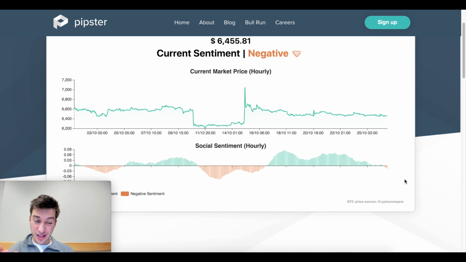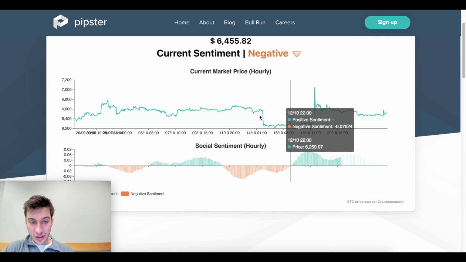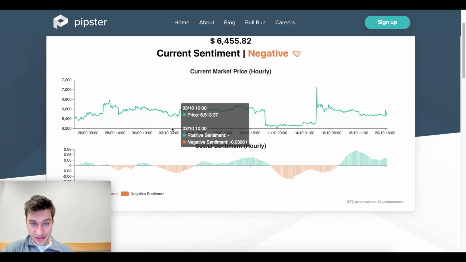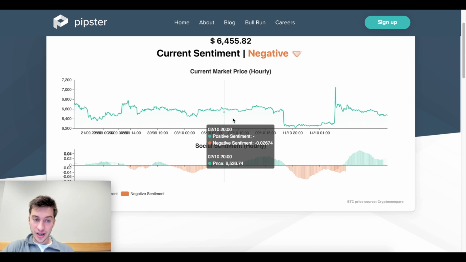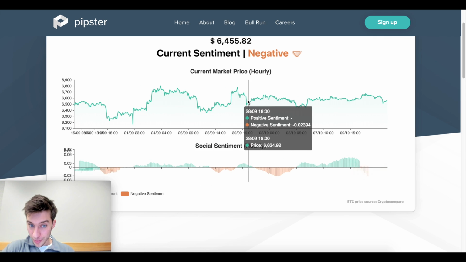What I want to see, if I want to be bullish on Bitcoin, is I need to see more negative sentiment. I need to see more traders acting like this, so that we can get that. And I want to see more traders acting like this so we can get this. I want to see more traders who are panicking after a downtrend and getting very negative so that I know that price is going to go up.